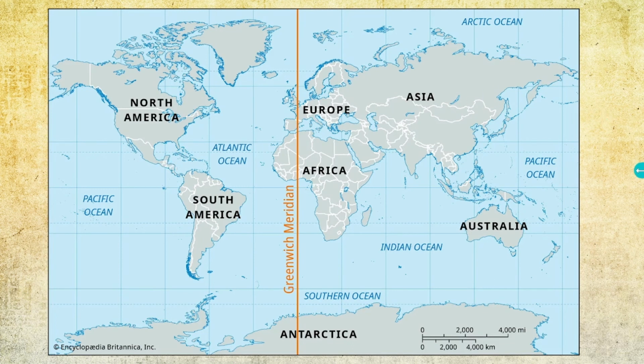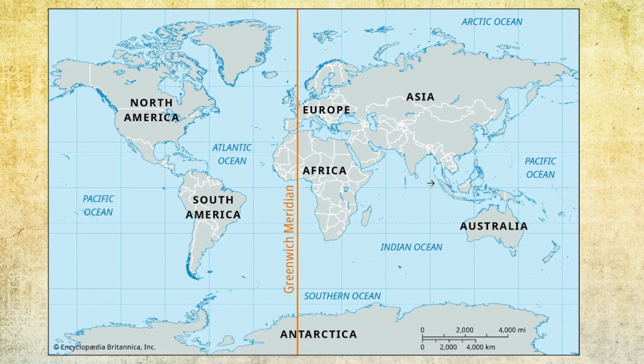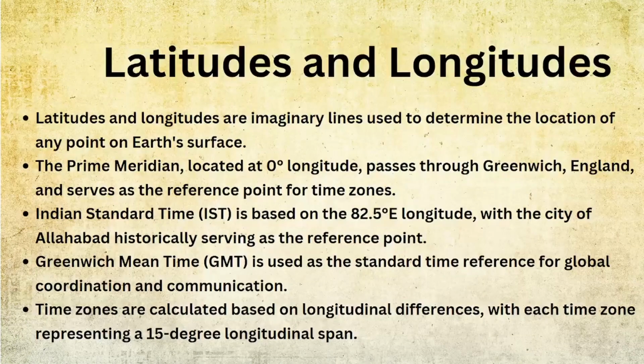If we have a latitude like this and a longitude like this, we will have only one point, a point of intersection, and that point will tell us the location. So that's why latitudes and longitudes are used.